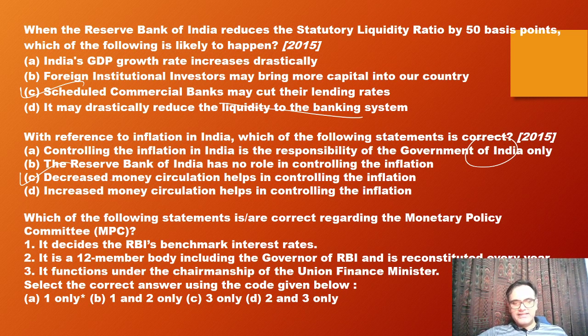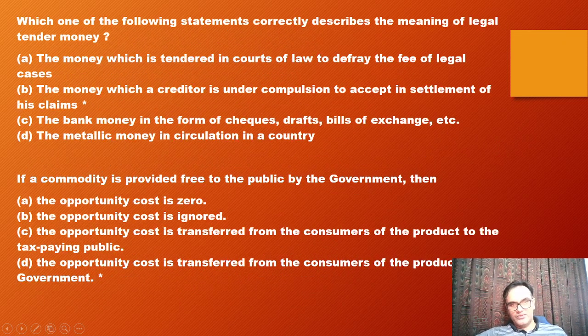Then which of the following is correct with respect to MPC? So it decides RBI's benchmark interest rate. Yes. It's a 12-member body. No, it is 6-membered. It functions under the chairmanship of the RBI governor, not the Union Finance Minister. So the answer is A, 1 only. Then, which of the following statements correctly describes the meaning of legal tender money? So B is the answer.